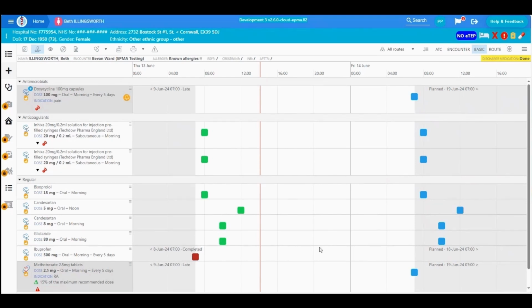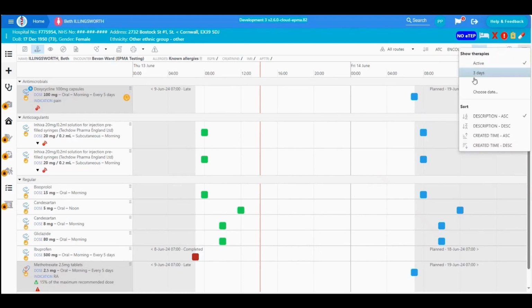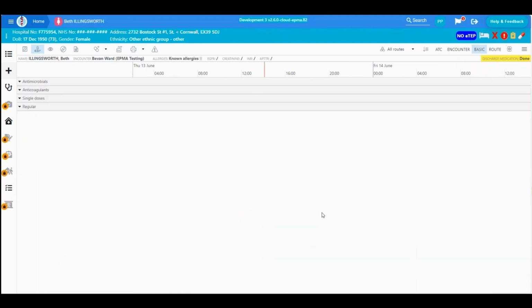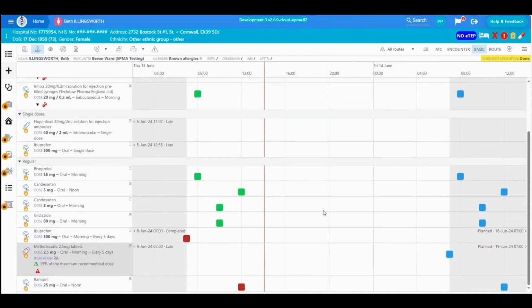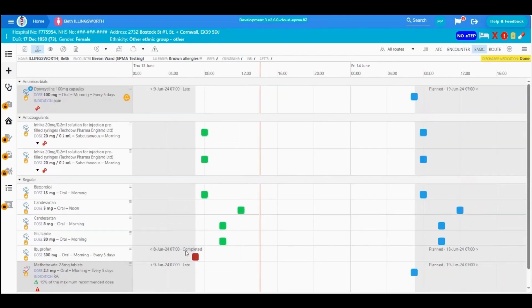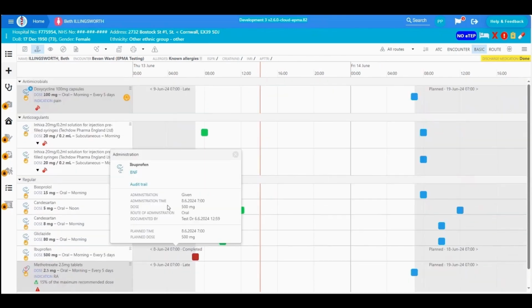You can find single-dose prescriptions that have not been recorded by filtering the therapies in the MAR chart to all or choose date. Interaction with visual cues is enabled in a comparable way as with administration events. By left-clicking on visual cues, users can record administration, see administration detail, and access the audit trail in case the dose has already been given.